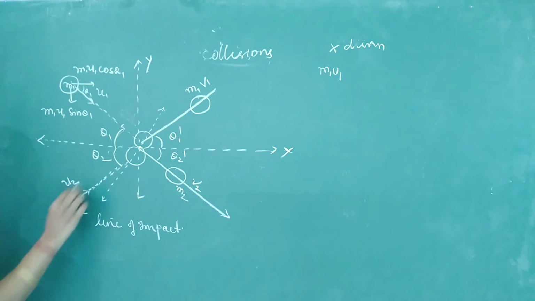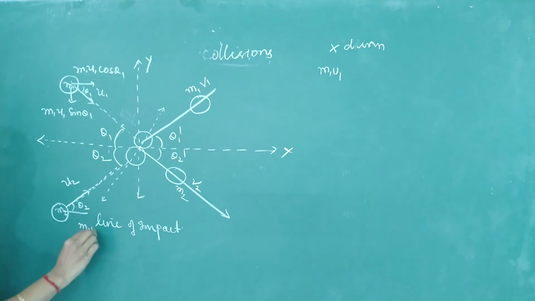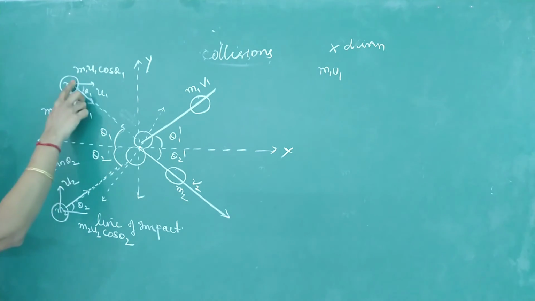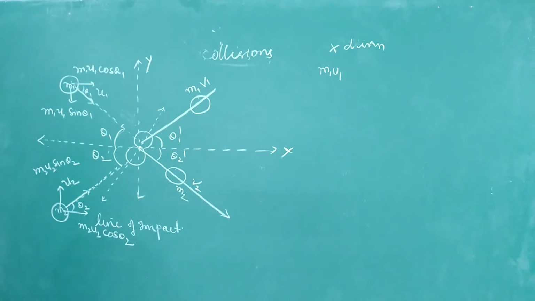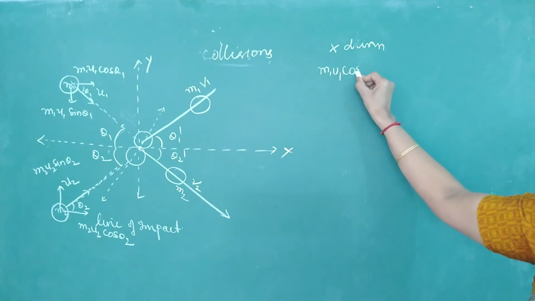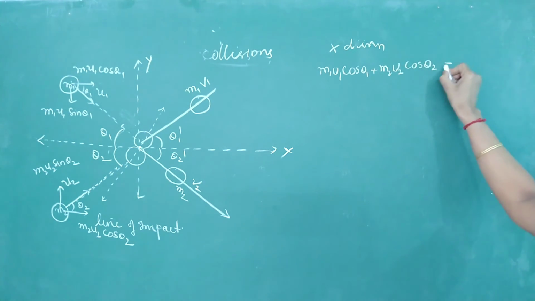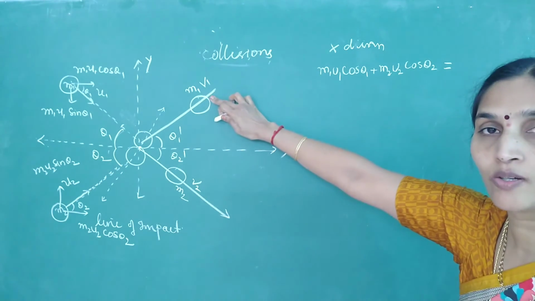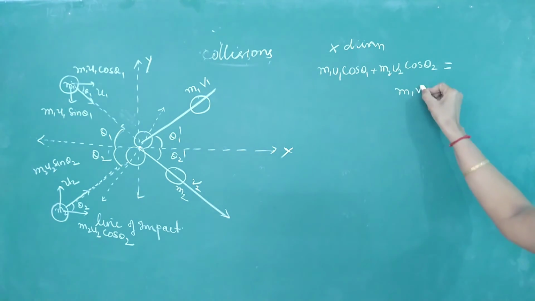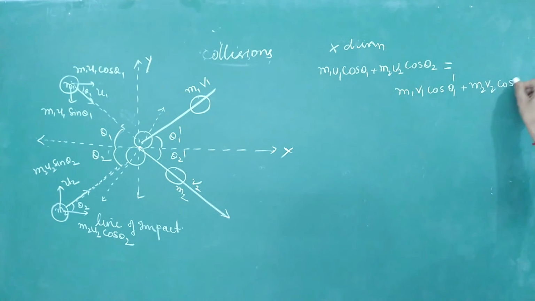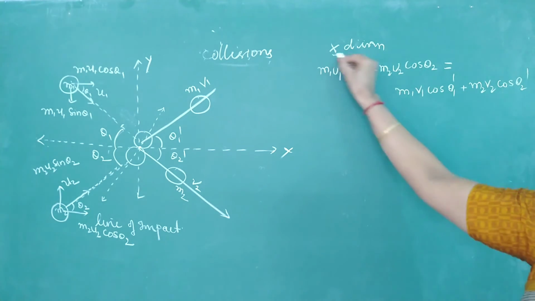Here you have theta 2: m2 u2 cos theta 2 and m2 u2 sin theta 2. So their momentum along the x-axis before collision, you can write as m1 u1 cos theta 1 plus m2 u2 cos theta 2 should be equal to, resolving the momenta after collision into components, m1 v1 cos theta 1 dash plus m2 v2 cos theta 2 dash. This is for the x direction.